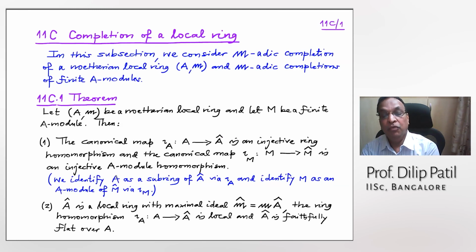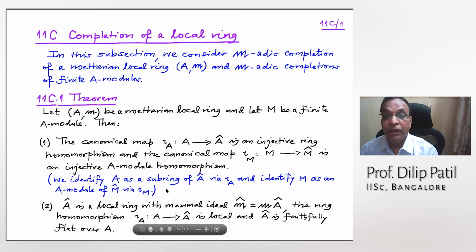Any M will go to M cap. M cap means the extended ideal from M. And this map is a bijective map. That is in case of Zariski ring. But here it's easier because only one maximal ideal.